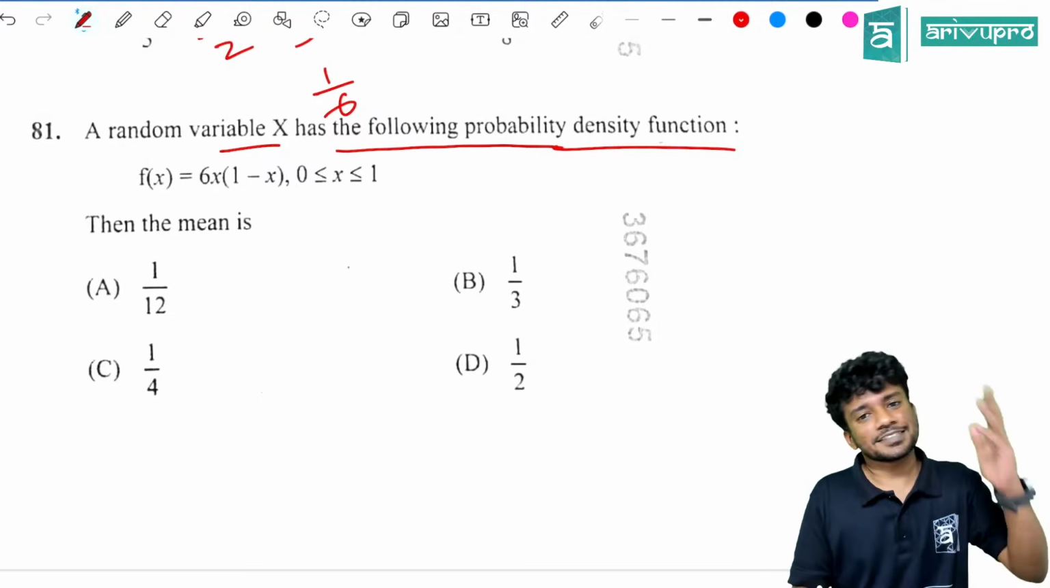So what are they asking for? They are asking for E of x. So E of x is what? E of x is equal to sigma x into p.